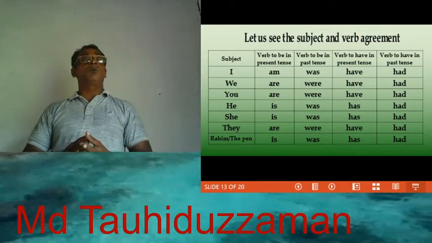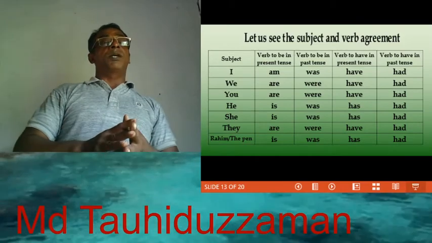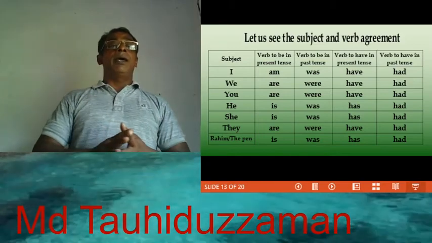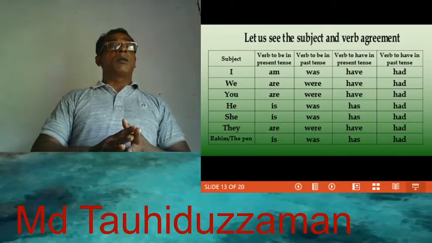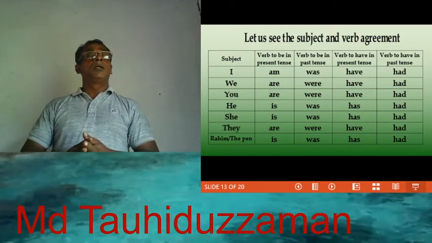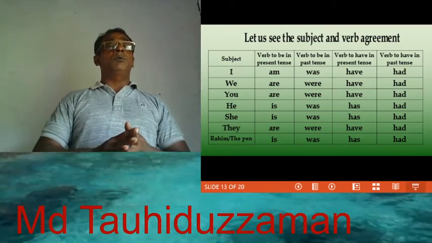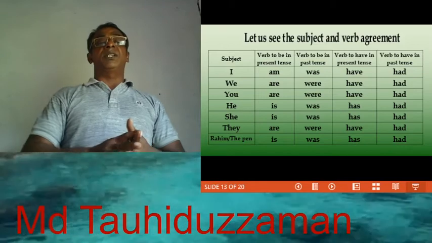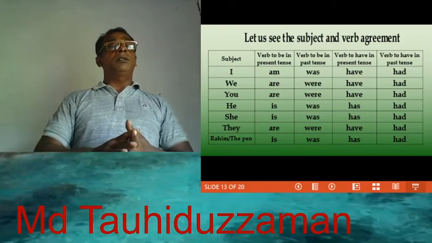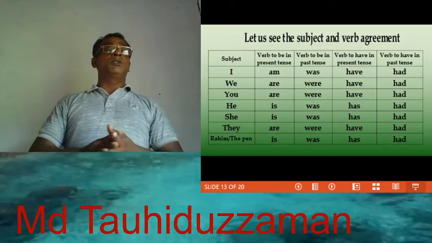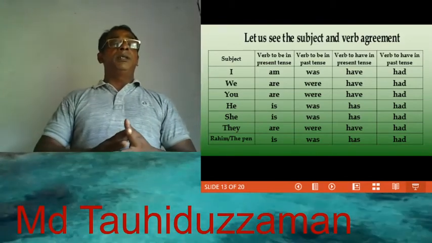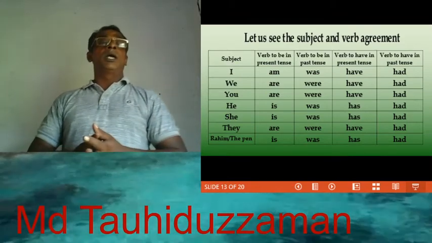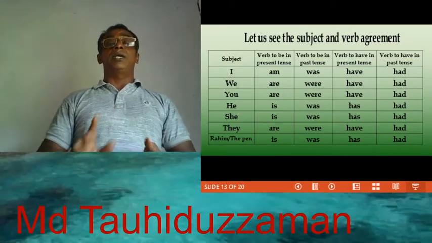Subject she: verb to be in present form is, verb to be in past form was, verb to have in present form has, verb to have in past form had. Subject they: verb to be in present tense are, verb to be in past tense were, verb to have in present tense have, verb to have in past tense had. Rohit or pen: verb to be in present tense is, verb to be in past tense was, verb to have in present tense has, verb to have in past tense had.